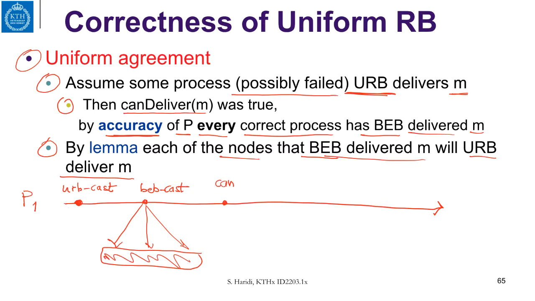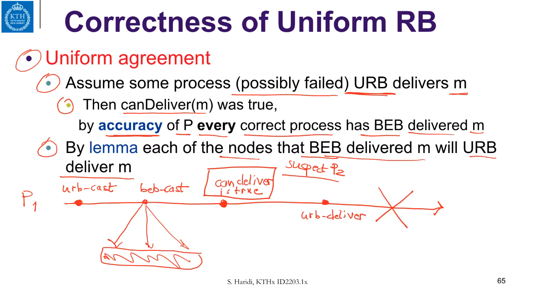Here we are in a situation where can deliver is true. But P1 suspected falsely that P2 has failed. In this case, P1 uniformly delivers and then crashes.